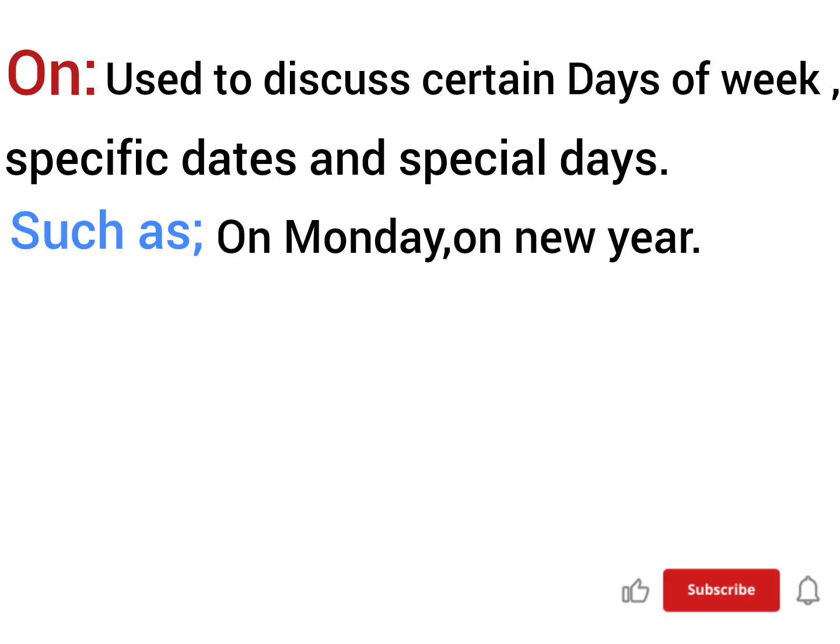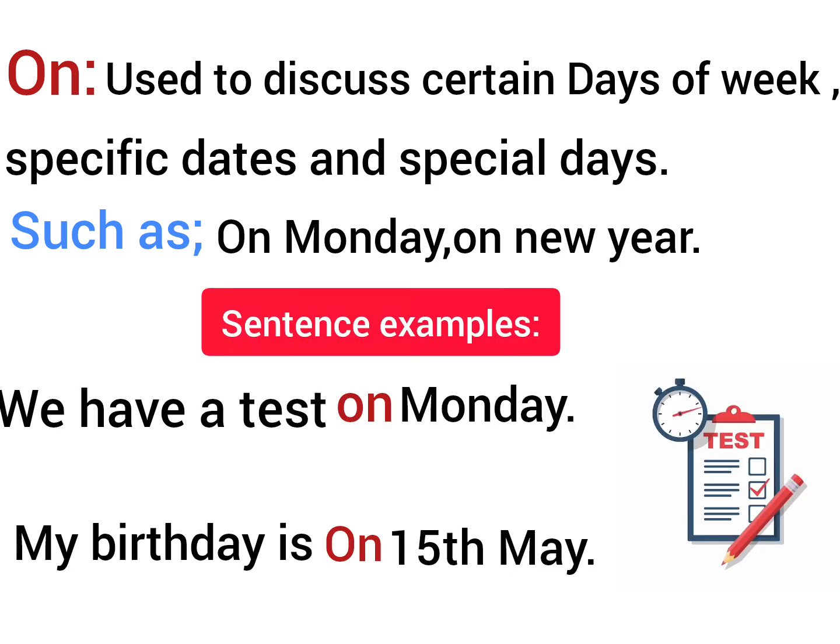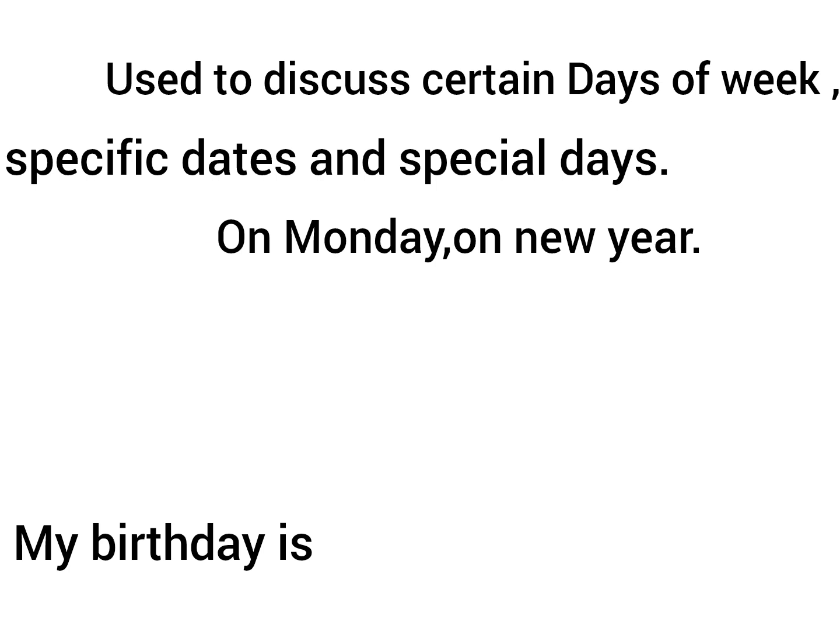On is used for certain days of a week, specific dates and special days, such as on Monday, on New Year. Sentence examples: we have a test on Monday. My birthday is on 15th of May. 15th of May is a specific date.